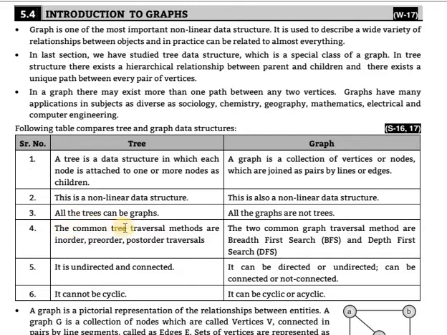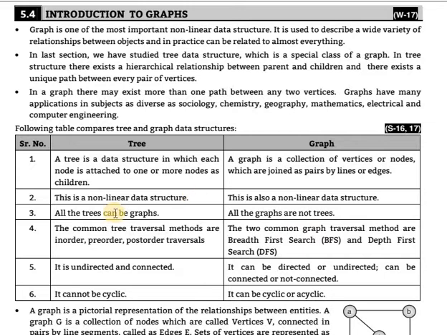Third, all trees can be graphs, but all graphs are not trees. Clear? That means a tree is one part of a graph. All trees can be a graph, and all graphs are not a tree, because in graphs one or more than one path can be created between vertices, but that is not the definition of a tree. So a graph is not a tree, but a tree can be a graph.